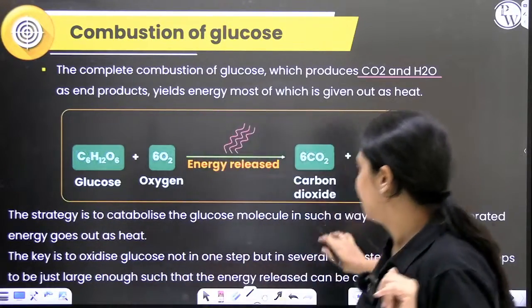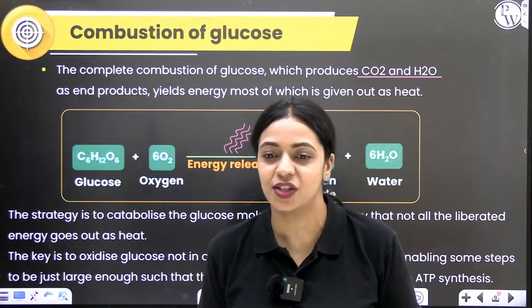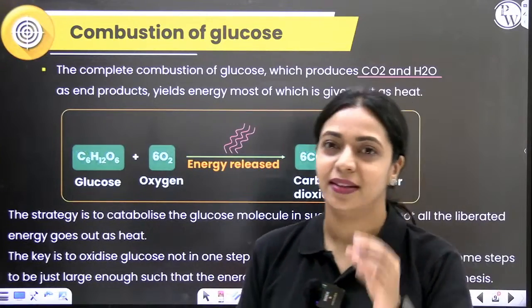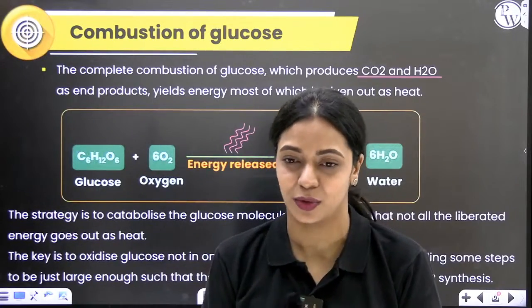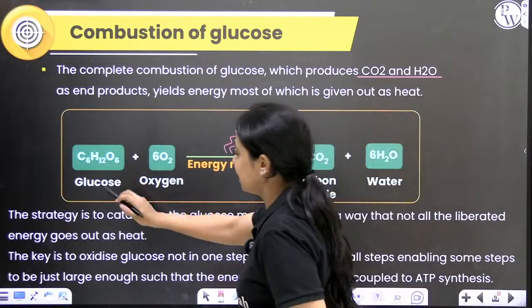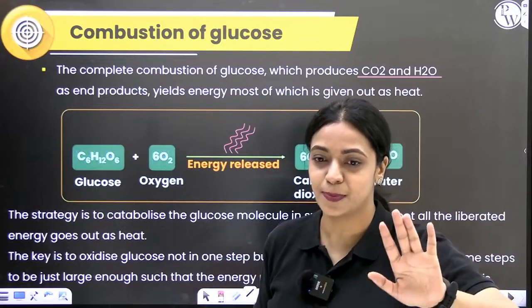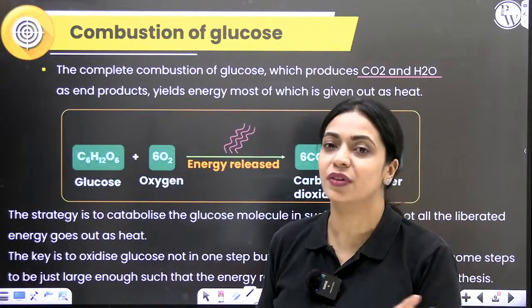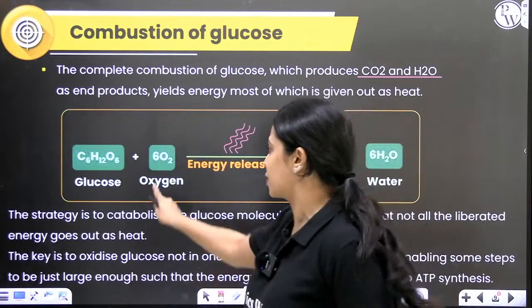Okay? So what they do is, they have a strategy where they will break down this glucose in very small steps, such that each step is just small enough so that one ATP molecule can get synthesized out of it. How exactly it happens, we'll learn later. Okay, so in aerobic respiration, I'm emphasizing oxygen is required only in aerobic respiration. There is a type of respiration called anaerobic respiration, where oxygen is not required. If glucose has to completely get oxidized, then oxygen is required.